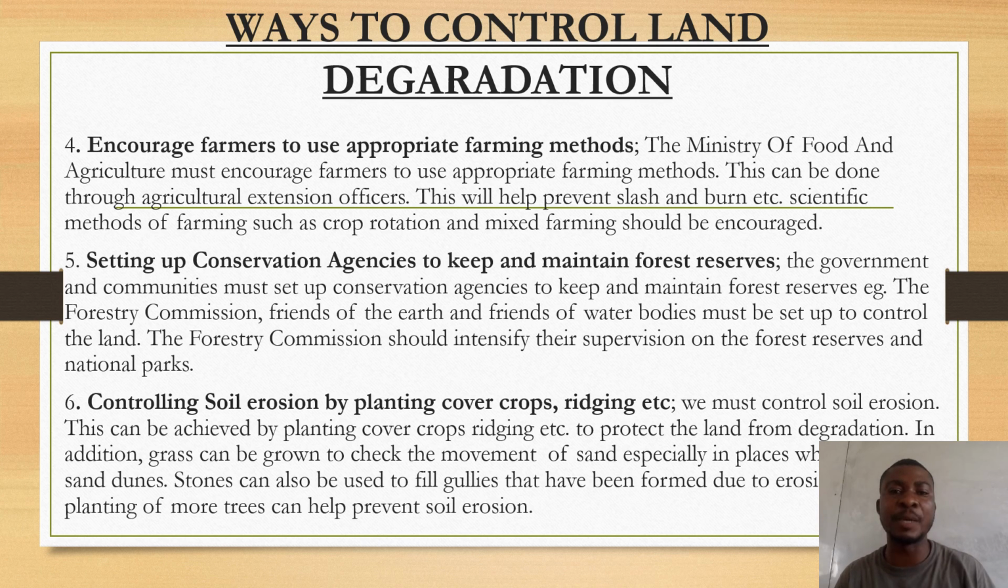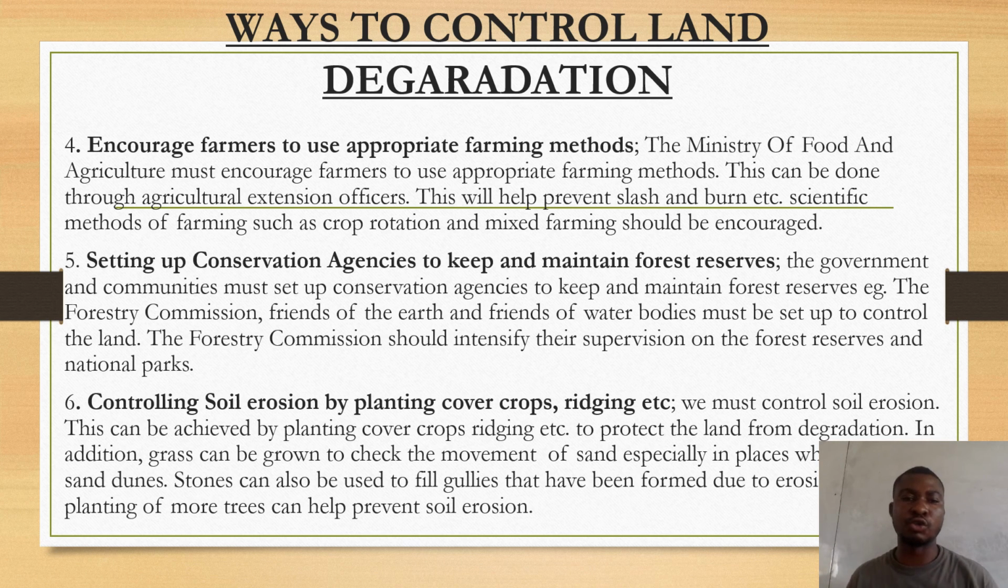Then setting up conservation agencies to keep and maintain forest reserves. There must be agencies to keep and maintain forest reserves, and we have them. We have the Forestry Commission, Friends of the Earth, and Friends of Water Bodies, which must be set up to control the land. The Forestry Commission should intensify supervision of the forest reserves, and the law should deal with people who go contrary to the law.